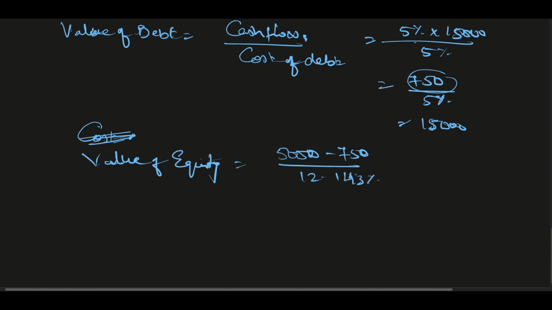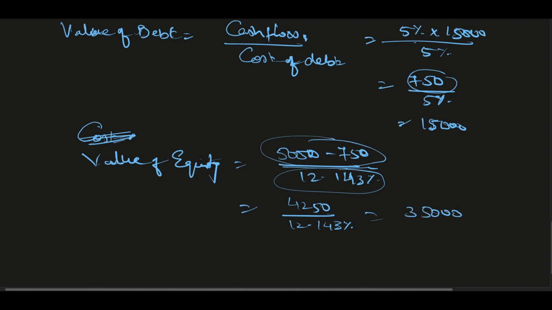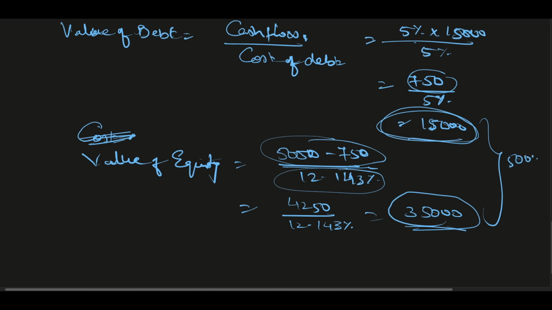This is the new cost of equity. So the new cash flow is 4,250 and the new cost of equity is 12.143 percentage. So that comes to 35,000. As I said, I'm just proving it again. So 35,000 and 15,000, and overall the total value of the firm comes to 50,000. So this is the breakup amount.